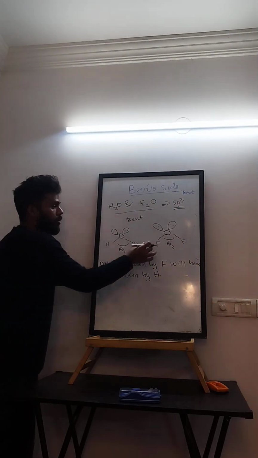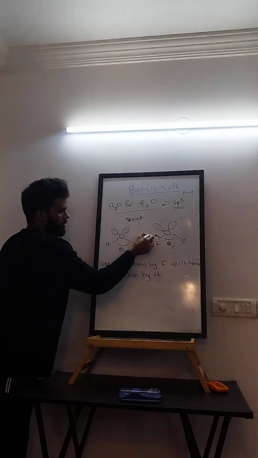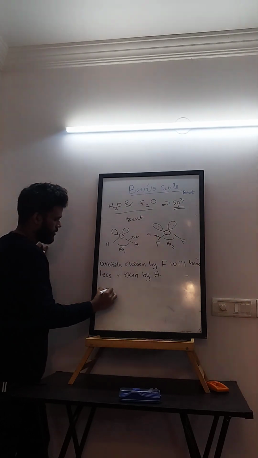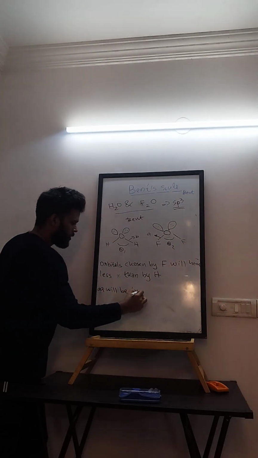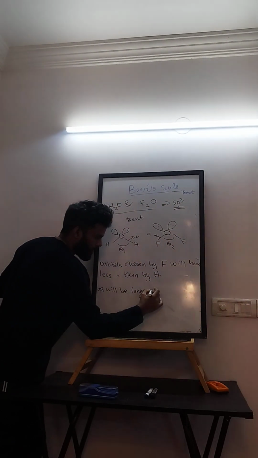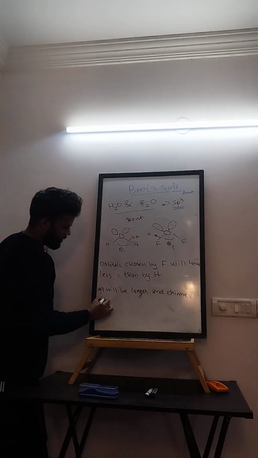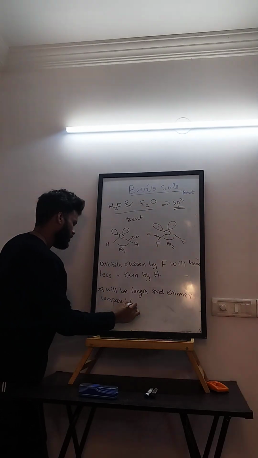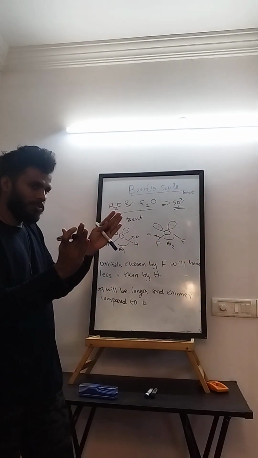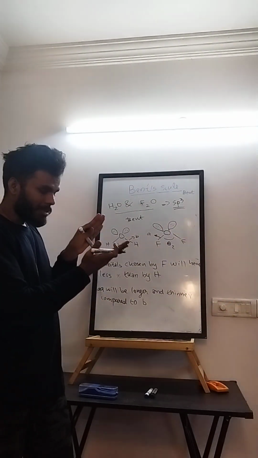What does that mean? The orbitals, so let's suppose I'm writing this as A and this is B. So A will be longer and thinner compared to B. Why? Because with less s character, it will not be round, it will become thinner. If you go back to the graphical representation I made, it will become thinner and longer.